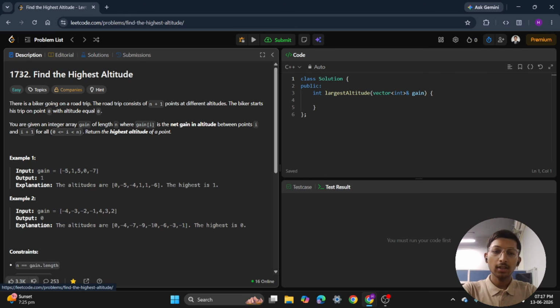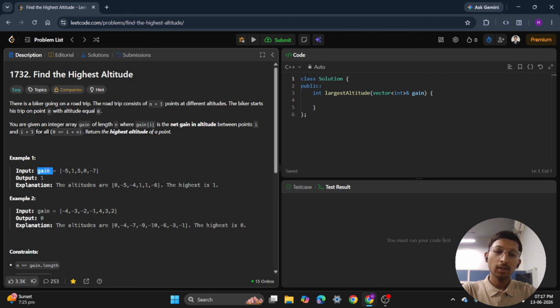So here, a biker is going on a road trip. We are given an array called gain. Each element represents the change in altitude between 2 points. A positive value means the biker goes up, and a negative value means the biker goes down. The biker starts from an altitude of 0. Our task is to find the highest altitude reached during the trip.